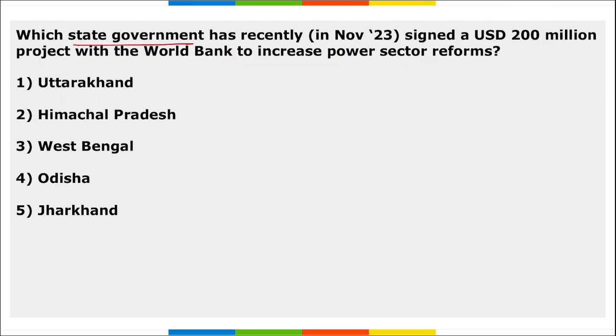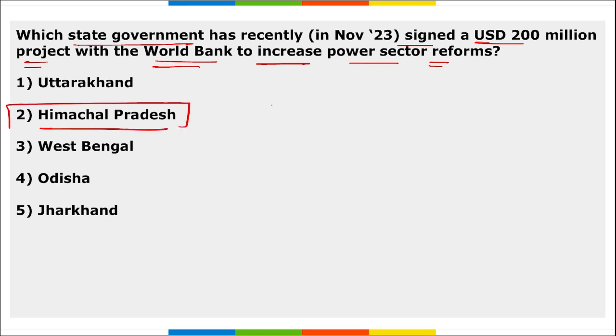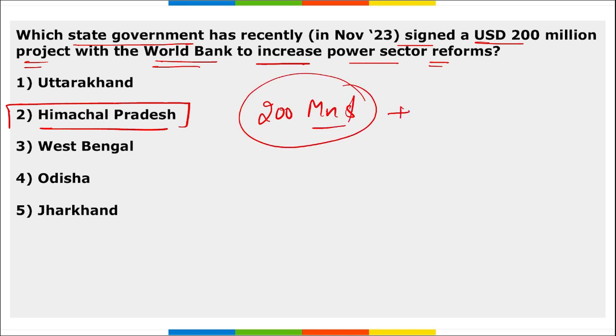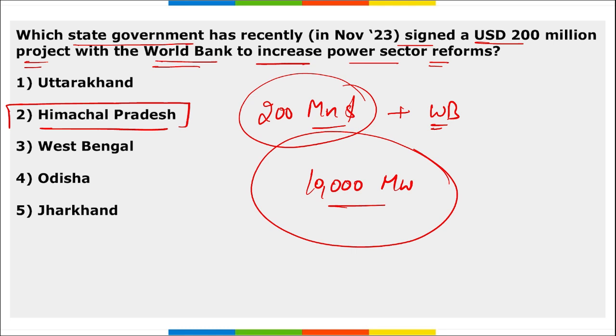Next, which state government recently signed a $200 million project with World Bank to increase the power sector reform? So which is it? It is Himachal Pradesh, right? This is the state government. They have recently signed a $200 million project. It was with World Bank and it was to increase their power sector. That means they want to achieve more generation of electricity in future. That is, their target is to achieve 10,000 megawatts of renewable energy capacity.